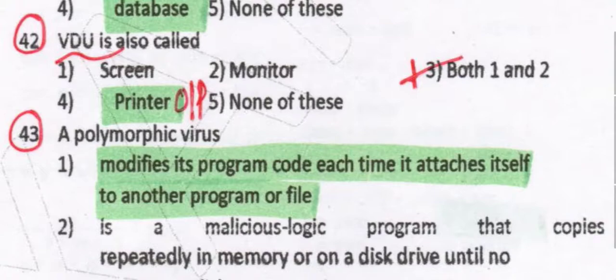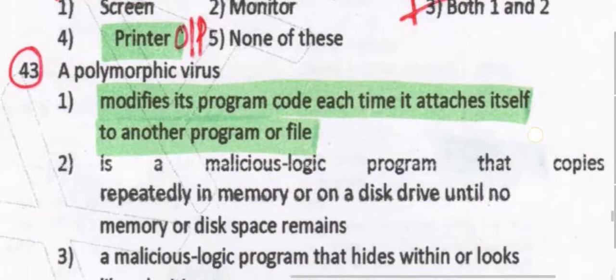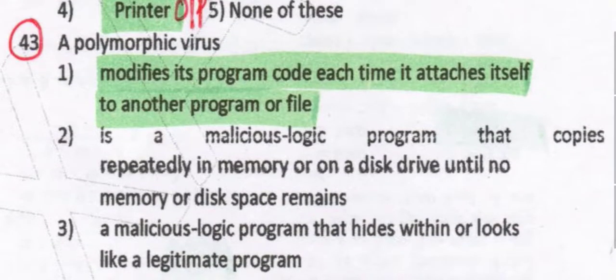Video is one type of screen as well as monitor. It is both, and it is an output device. Visual display unit: a printer is not a visual display unit.